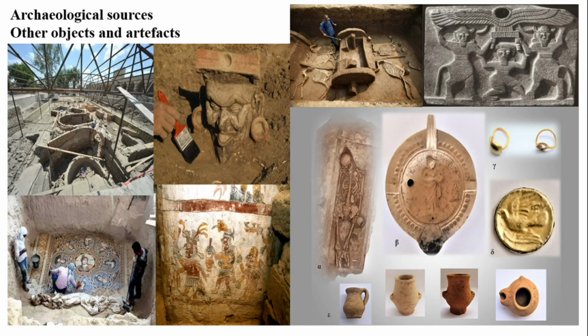Other objects and artifacts: archaeological sources also include many other objects and artifacts found during excavation or digging, such as tools used by people in the past, pieces of pottery, sculptures, paintings, ornaments, etc. Each of these images tells us more about who created them and when they were made. Archaeologists also study plant remains, animal bones, and food grains.